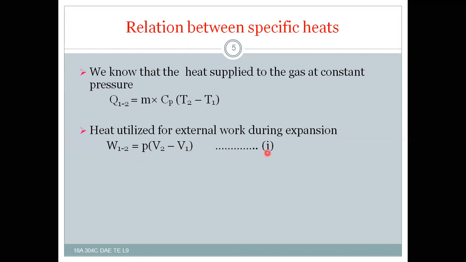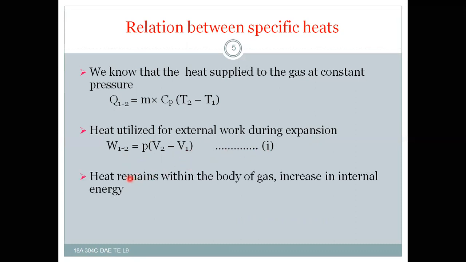That is equation 1. And heat that remains within the body of the gas is internal energy. Increase in internal energy, dU, is equal to mCv (T2 minus T1). So this is the second equation.